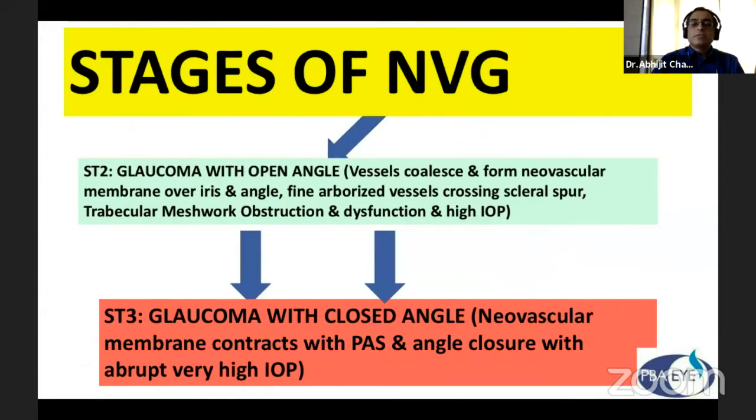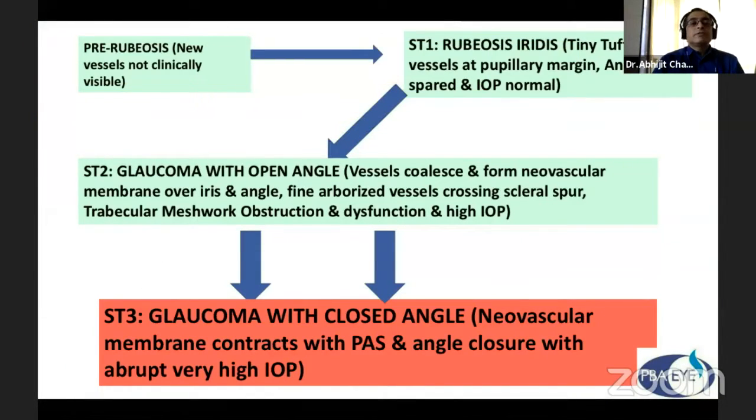The stages of NVG: first is pre-rubeosis, where the new vessels are not clinically visible. Then stage 1 is rubeosis iridis, a term coined by Coates in 1906, where small vessels are at the pupillary margin, the angle is fair, and IOP is normal.